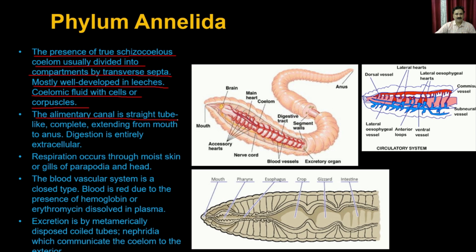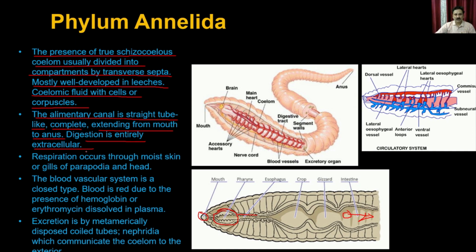The alimentary canal is straight, tube-like and complete, extending from the mouth to the anus. Digestion is entirely extracellular. So this is the alimentary canal, where you have a mouth in the front, from where it takes up nutrition. Then you have the pharynx. The pharynx chews the food, and that is how it becomes digestible, and then it enters the oesophagus. Then it reaches the crop, then the gizzard, and then ultimately the intestine, where the digestion takes place. And then at the other end there is an anus.